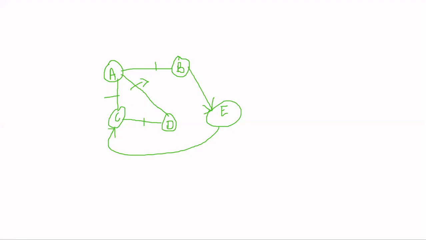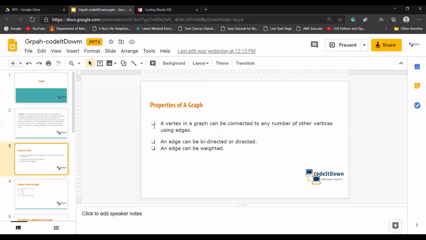Okay, let me share the screen again. So an edge can be weighted, as we have discussed, if we are trying to implement graphs in our real life examples. Let's say we are taking the example of Google Maps.